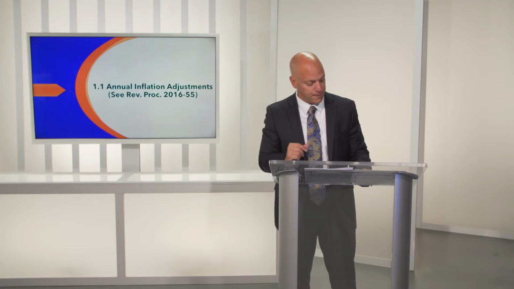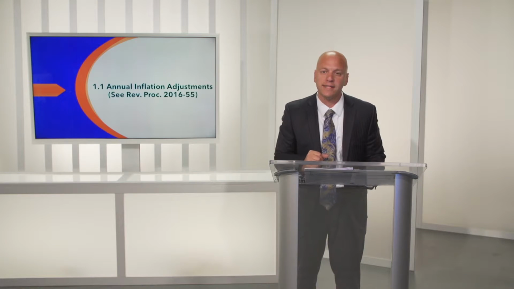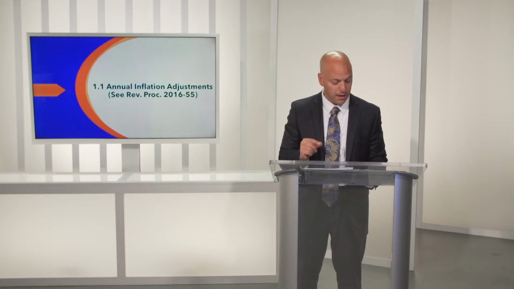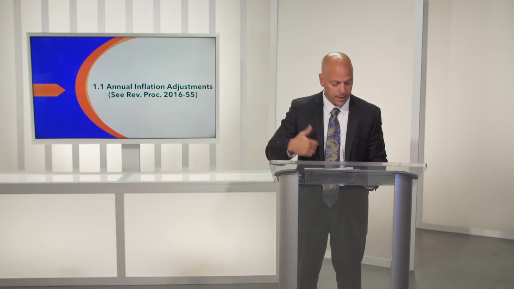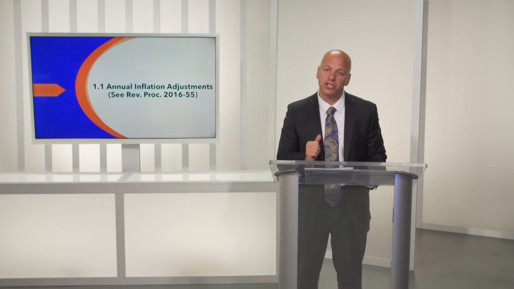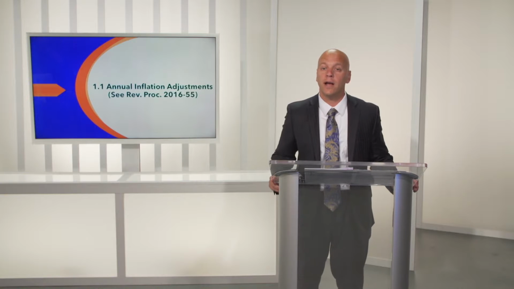But the available adoption credit does begin to phase out for taxpayers with modified adjusted gross income in excess of $203,540. And it's completely phased out for taxpayers with modified adjusted gross income of $243,540.